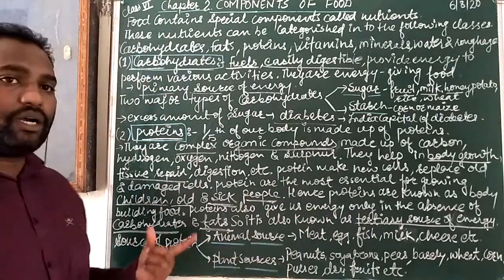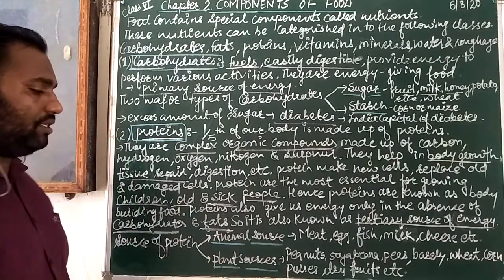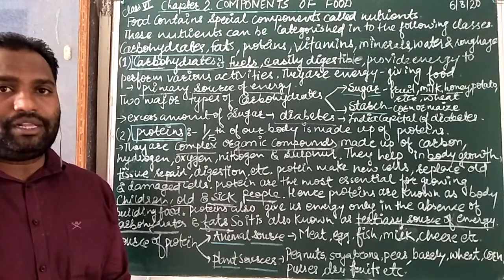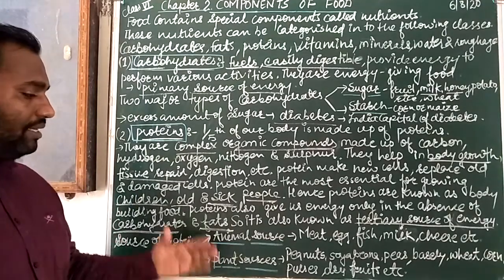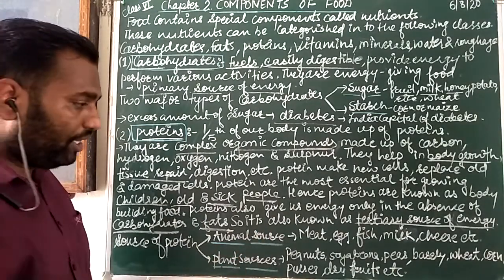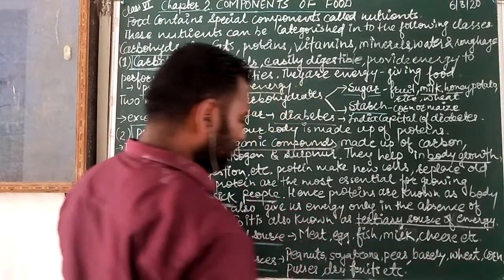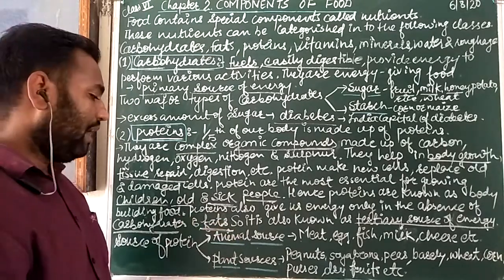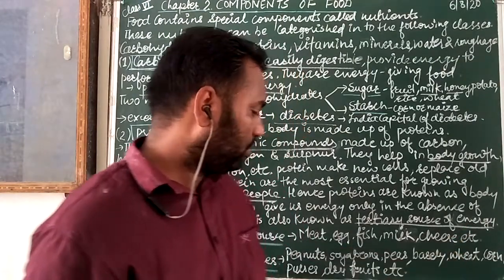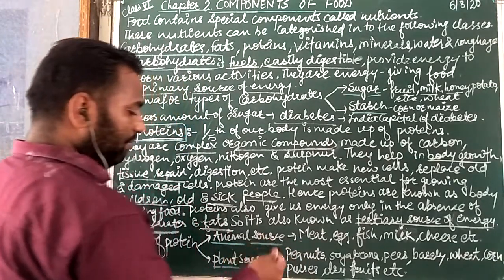Now, the sources of proteins are two main sources: animal sources and plant sources. What does it mean here? It means proteins can be found in animals as well as plants, and these plants and animals are rich foods of protein. So animal sources are meat, egg, fish, milk, cheese, etc. And plant sources are like peanuts, soybeans, peas, barley, wheat, corn, pulses, dry fruits, etc.